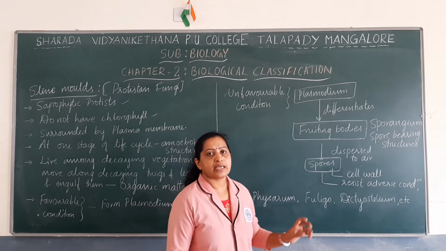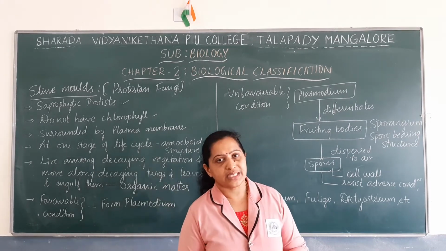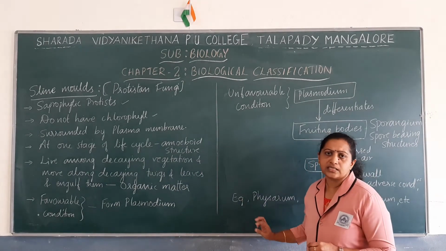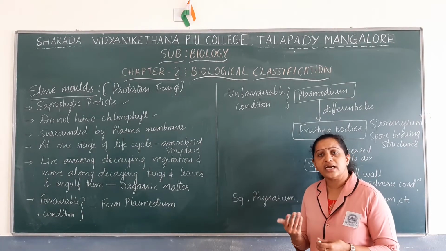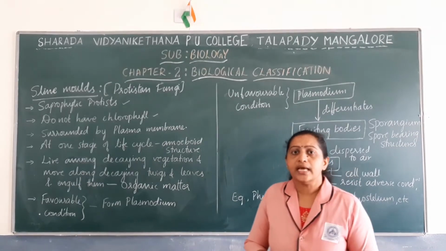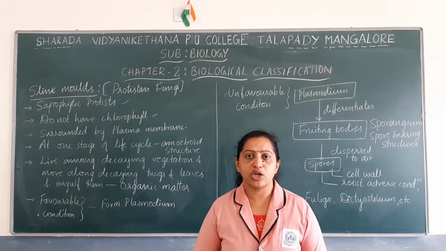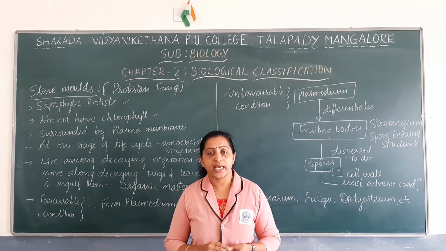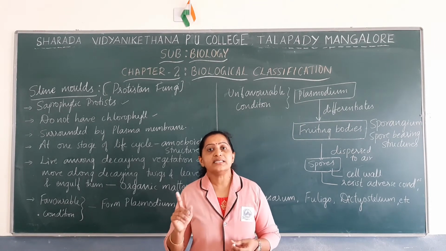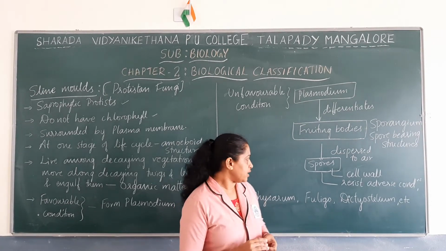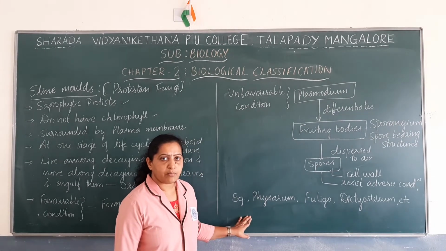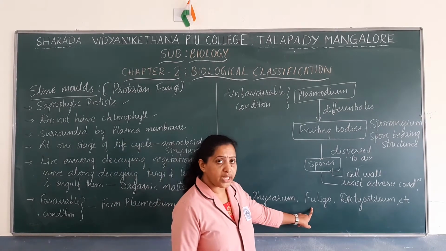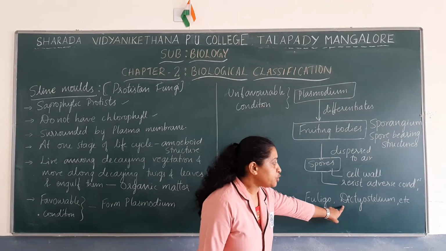Okay, so these are the characteristic features of slime molds. And there are different types of slime molds. Generally, there are two kinds, acellular and cellular slime molds. Examples for slime molds are Physarum, Fuligo, Dictyostelium.